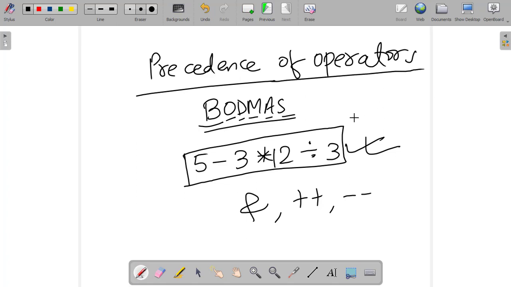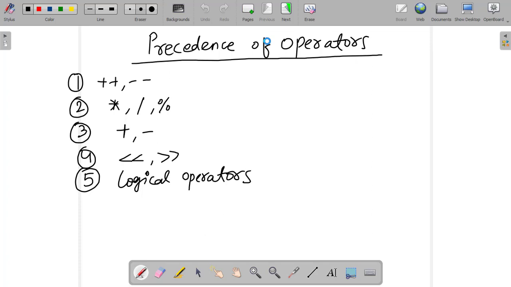So let us understand it. I have already written it for the sake of time. So yes, this is the precedence of operators. I have already listed some operators here, which we frequently use.